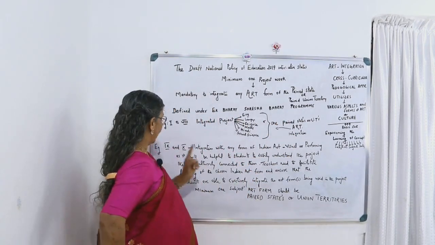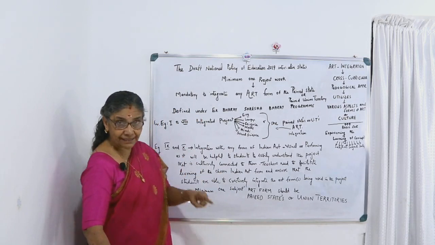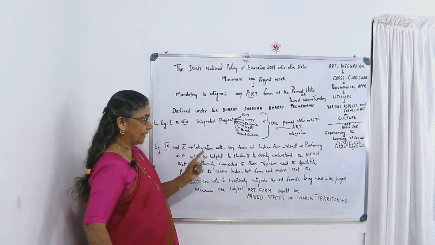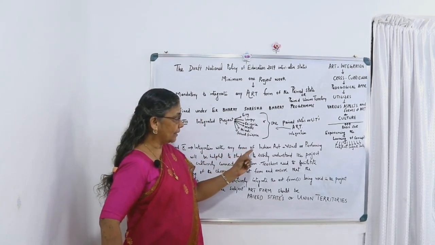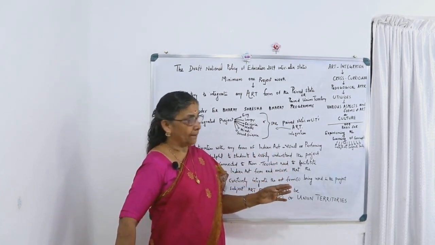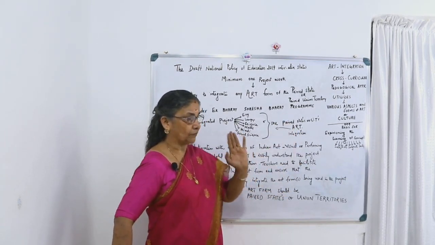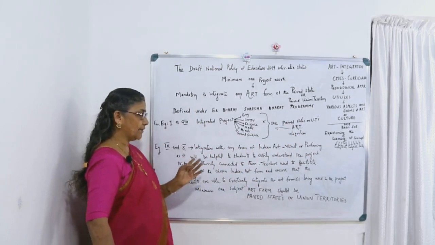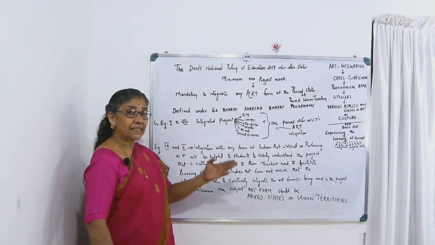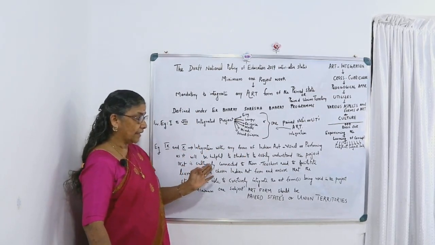When it is about the 9th to 10th standards project, here the integration with any form of Indian art should also be associated with the art integrated program. Here also there is visual art and performing art, and it will help students to easily understand the project, as it is culturally connected to them.